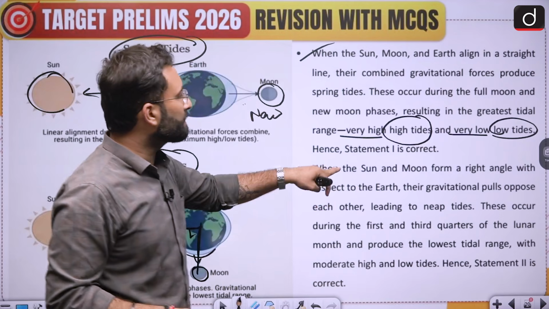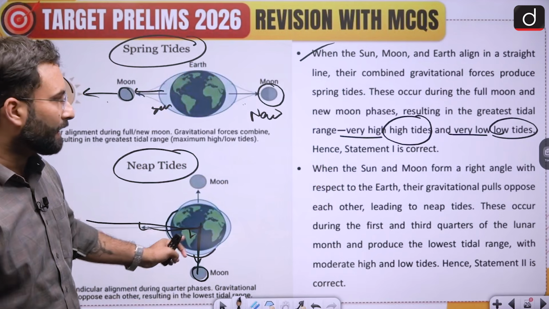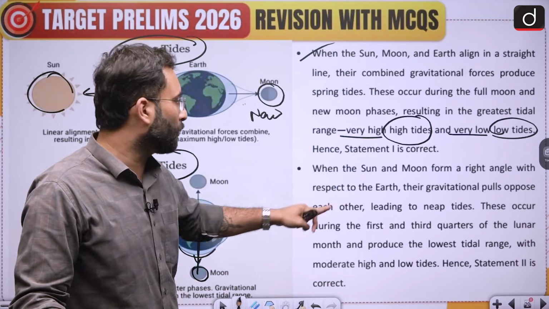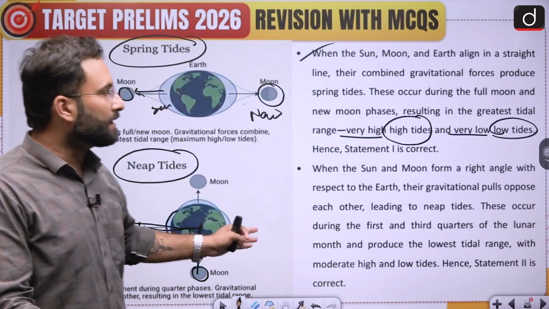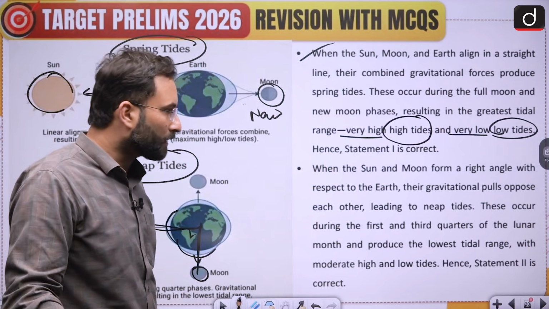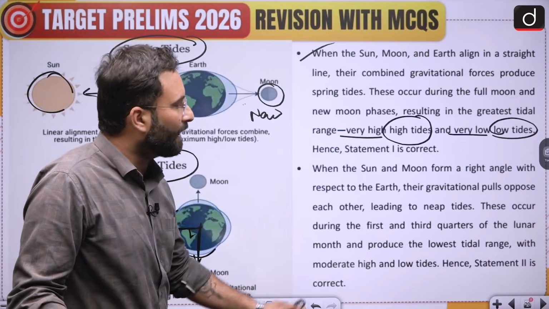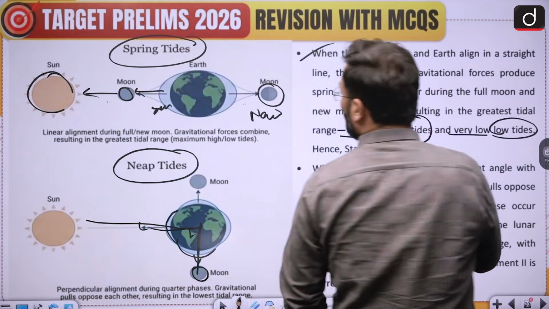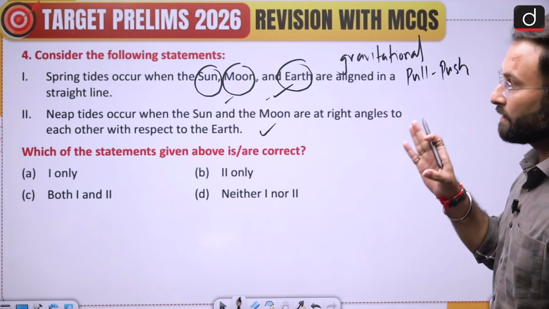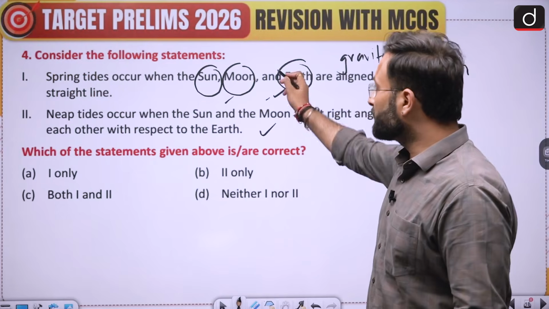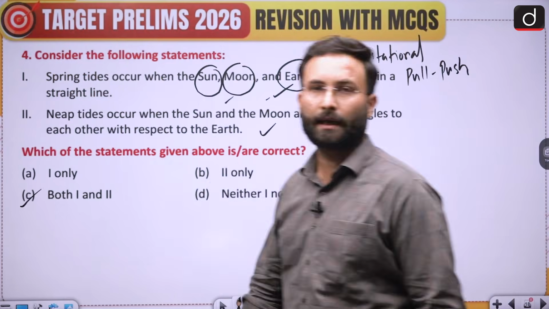Now coming to the next one, that is when the sun and moon are at the right angle with respect to the earth, their gravitational pull opposes each other, leading to the neap tides. These occur during the first and the third quarters of the lunar months and produce the lowest tidal range with moderate high and low tides. Okay, so this is about your spring tides and the neap tides. Both the statements are correct. Option C would be your right answer.